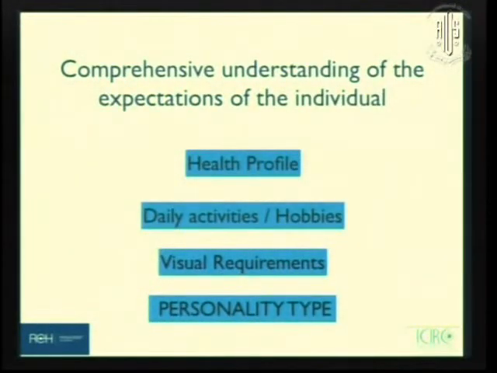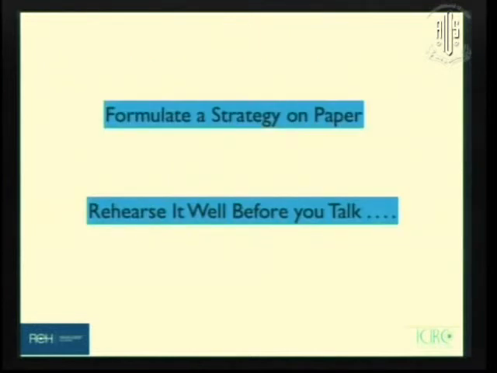And last but not the least, understand the patient. What is his health profile? What are his activities? What is his occupation? What is his personality? So fuse the two sets of data, your eye data, scientific data, with the patient, and formulate a strategy on paper. Once we have all the measurements in place, what we do at our place is we record all of them in a sheet at a time. So in one look, I know whether the patient has astigmatism, what is the axial length, what is the anterior chamber depth, and what is the IOL I'm planning for him.